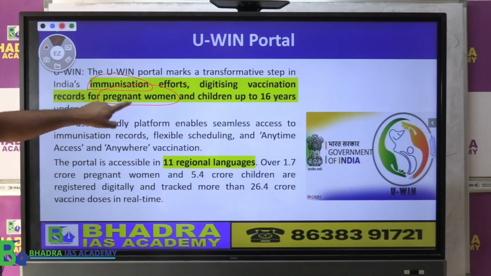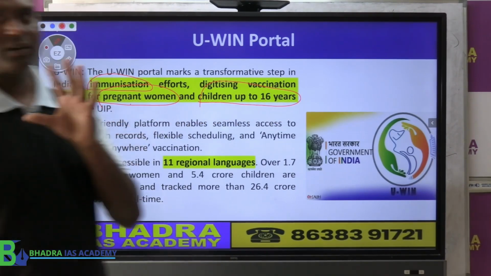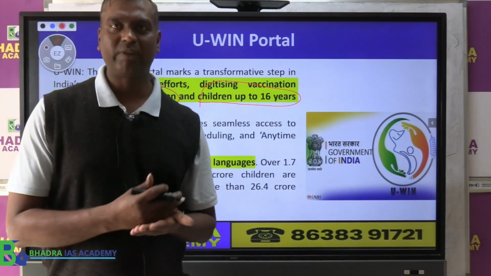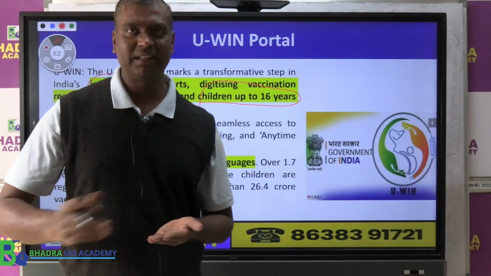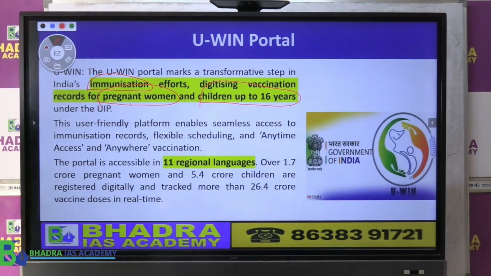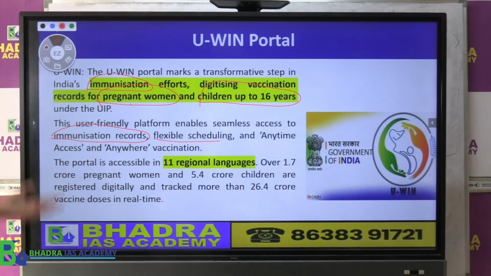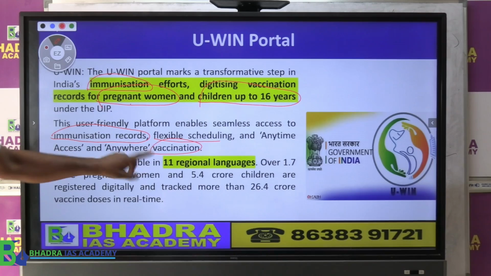Okay, so pregnant women and children up to 16 years can have an online tracking of their vaccine schedule, how much vaccine they received, what records are there, all these things they can check. So this basically provides an immunization record and schedule, and also they can receive vaccines.